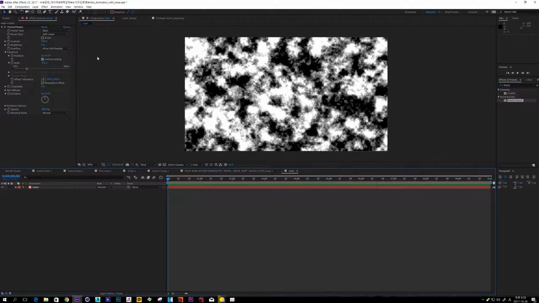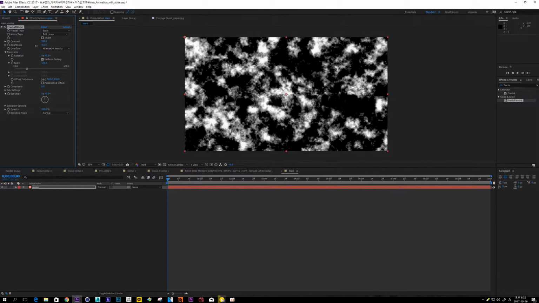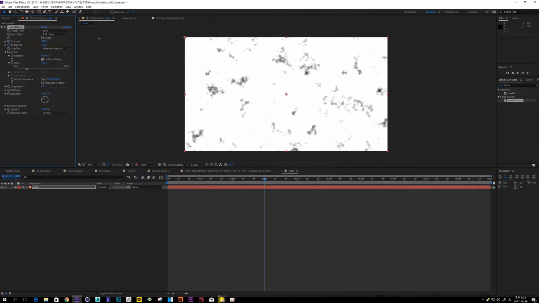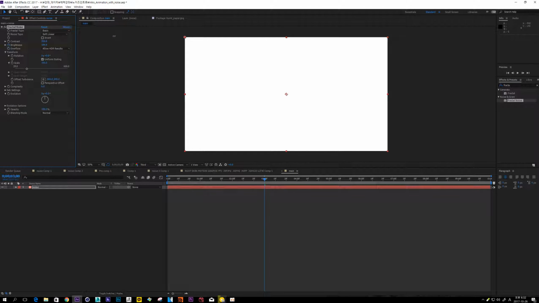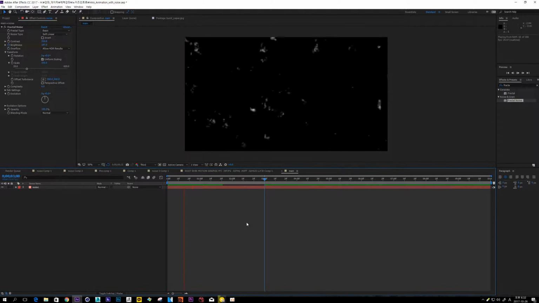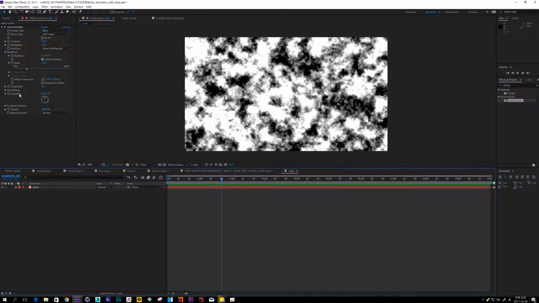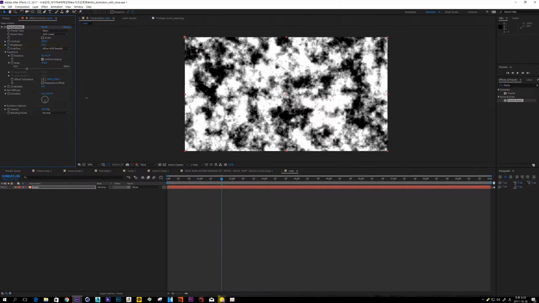Okay, and change color black to white. Start from black about 3 seconds, and white out like this. Okay, and make a evolution offset.